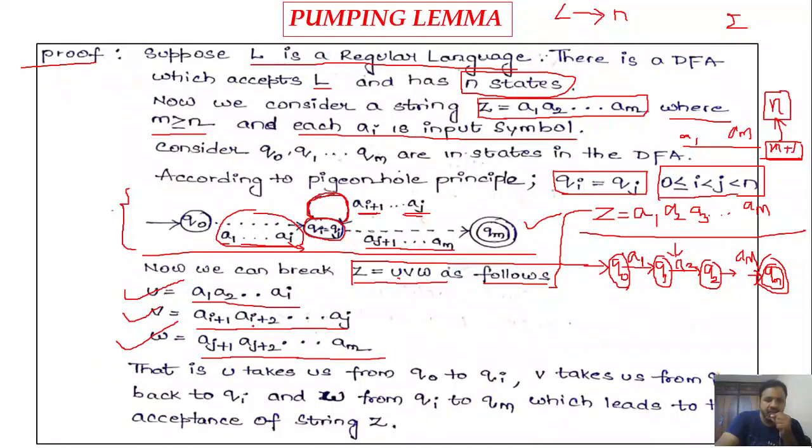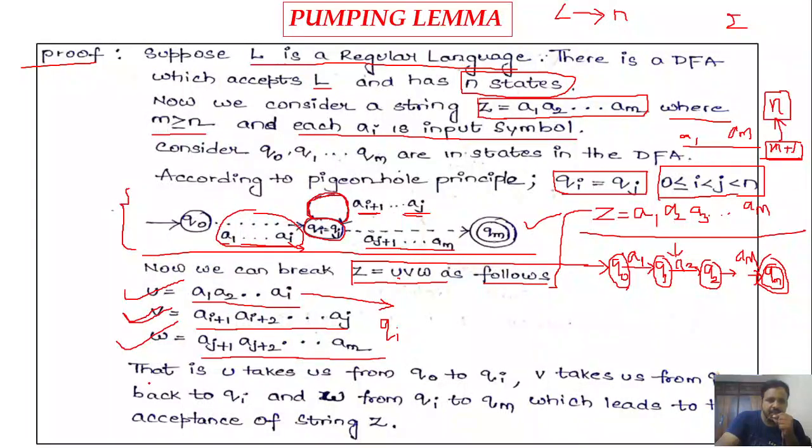If you observe this pattern, on processing u we go from state q naught to qi. In qi, on processing v we must be in the same state, and from qi, on processing w, we go to the state qm, which is the final state.